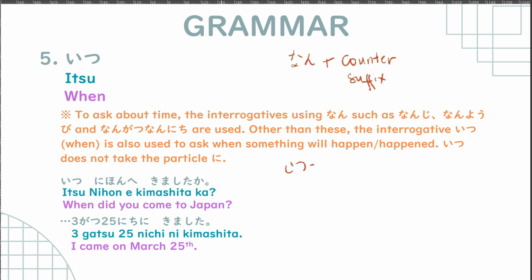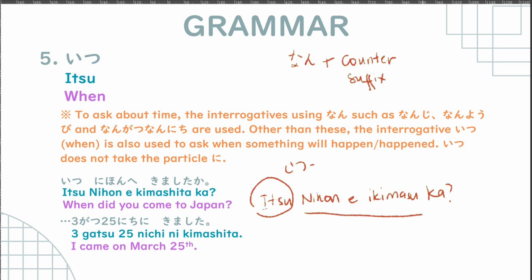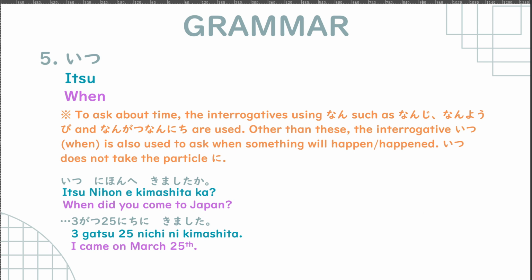So for example, we have いつ日本へ来ましたか? When did you come to Japan? Or いつ日本へ行きますか? When are you going to Japan? You usually answer this kind of question with a date or when you're going to do it. So for example, here we have 3月25日に来ました. Alright, so that is いつ.